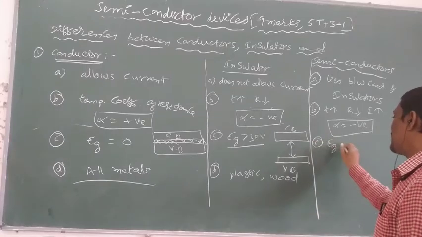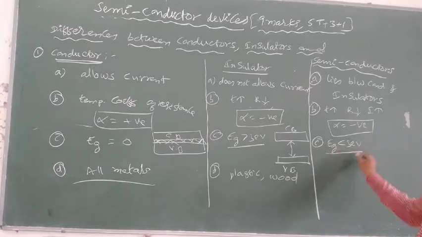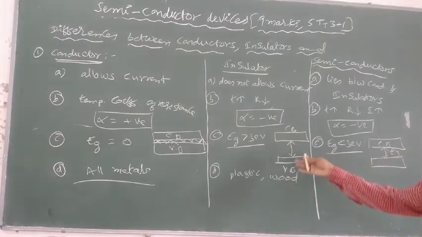One more point related to semiconductors: the energy gap is less than 3 electron volts. The energy gap is there but small. The upper band is the conduction band and the lower band is the valency band. The energy gap is less compared to insulators. And the last difference.